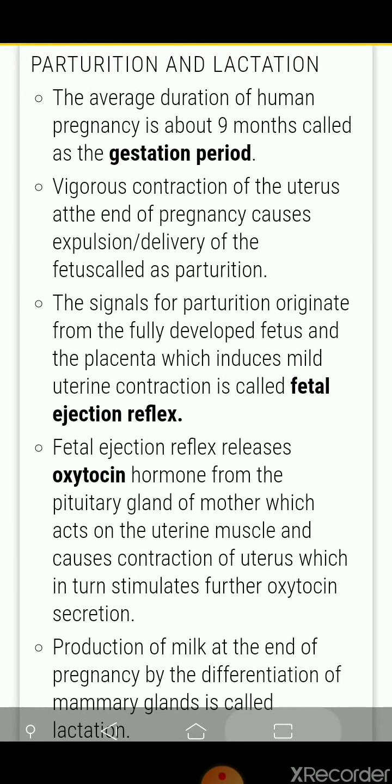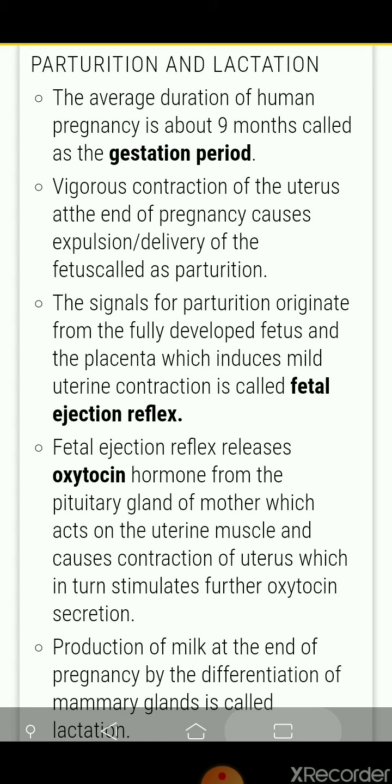After that, parturition and lactation. So here the topic is parturition and lactation. The average duration of human pregnancy is about 9 months, called the gestation period. After 9 months, vigorous contraction of the uterus at the end of pregnancy causes expulsion or delivery of the fetus, called parturition. So delivery of the fetus is called parturition. The signals for parturition originate from the fully developed fetus and the placenta, which induce mild uterine contraction, called the fetal ejection reflex.